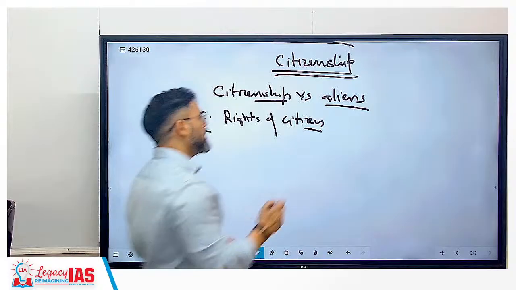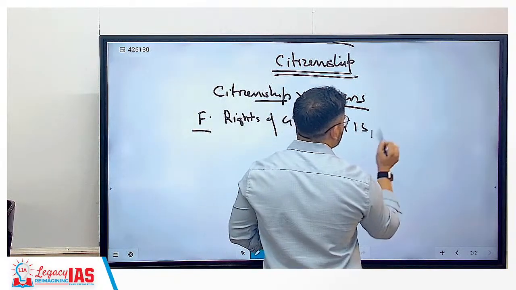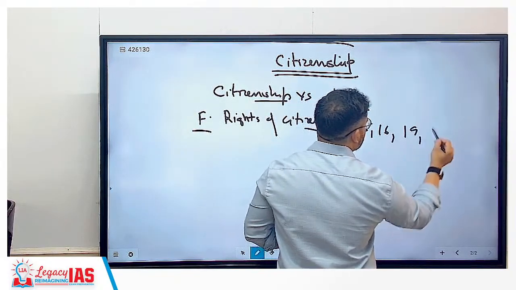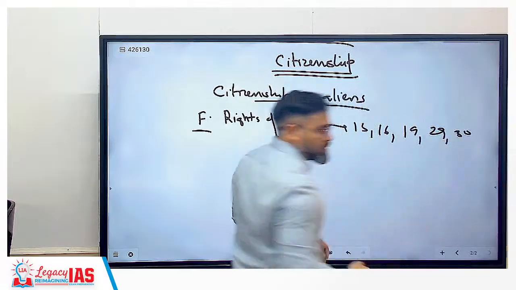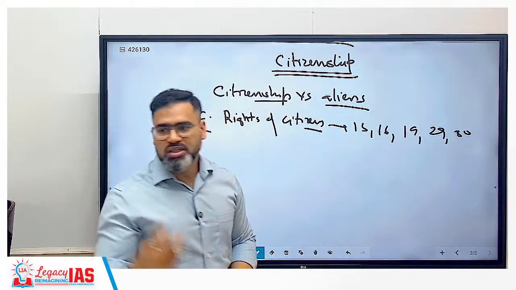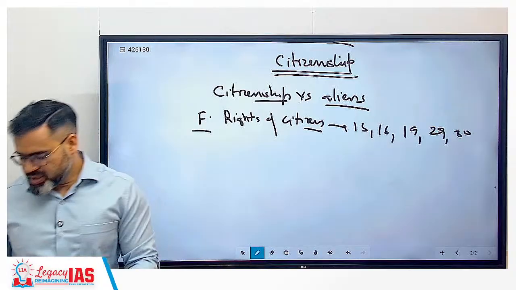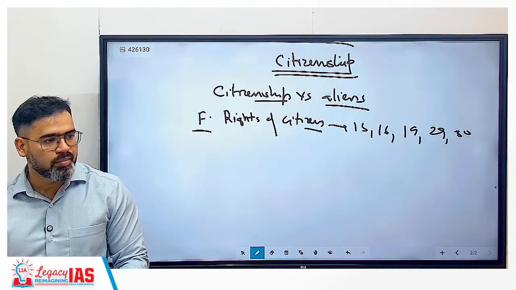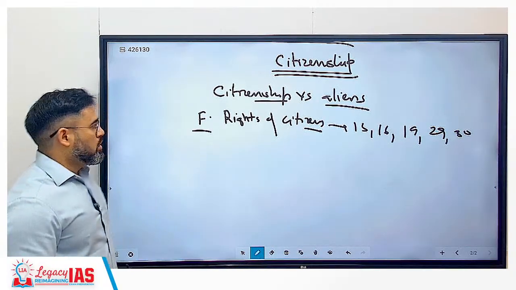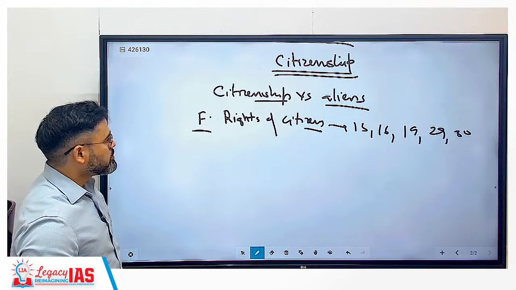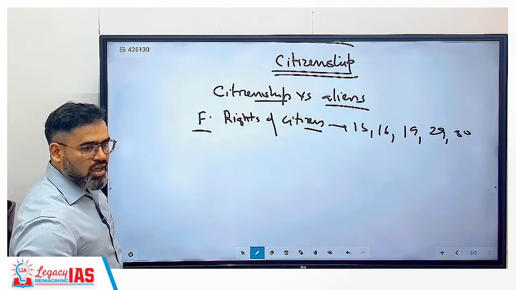जैसे हम लोग cover करेंगे later, we will cover like Article 15, Article 16, Article 19, Article 20 and Article 30. These are the fundamental rights which are available only to the Indian citizens. They are not available to anyone else. Any doubt till now?